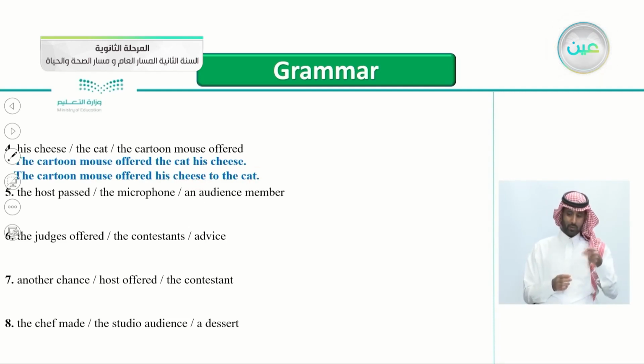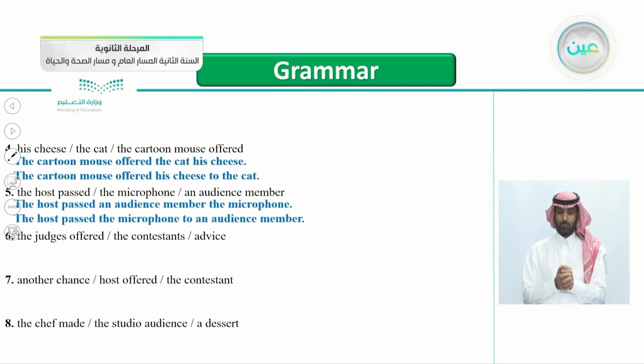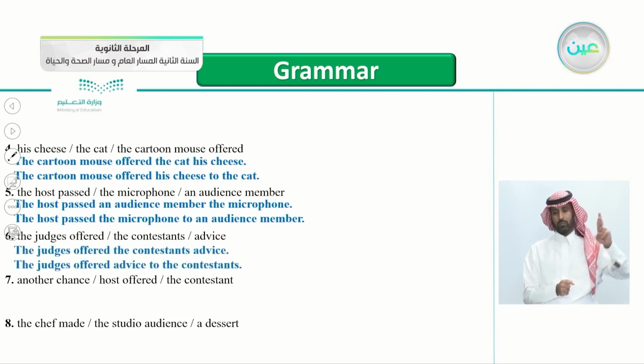Number five, the host passed the microphone an audience member. So now you know. Yes, that's correct. The host passed an audience member the microphone, or you can say the host passed the microphone to an audience member. What about number six? The judges offered the contestants advice. So this is the direct object here and the indirect, and the verb is offered. So this is an easy one here. The judges offered the contestants advice, or you can say the judges offered advice to the contestants. They are the receivers of the advice.